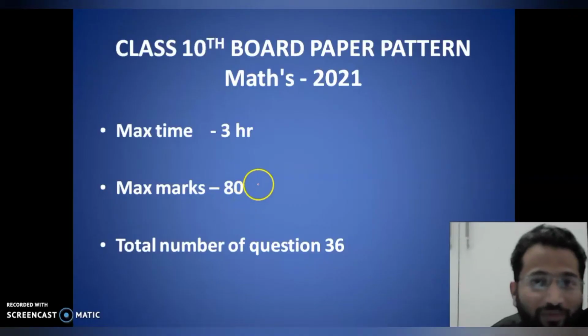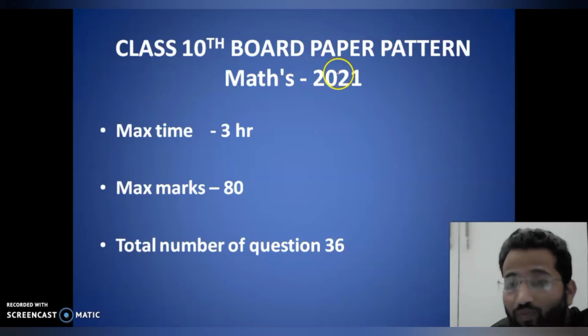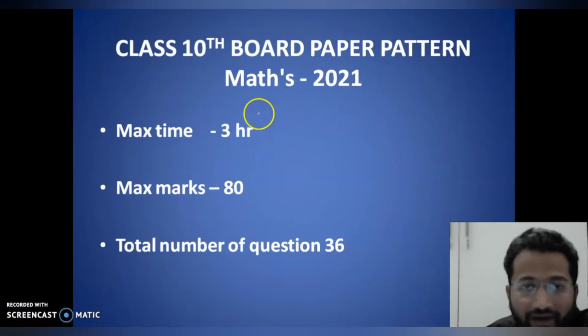Now I will take you to my laptop screen. First I am going to explain the board paper pattern, then I will show you the board sample paper, and lastly I will explain the blueprint which I have prepared for you. So let's start with the board paper pattern.